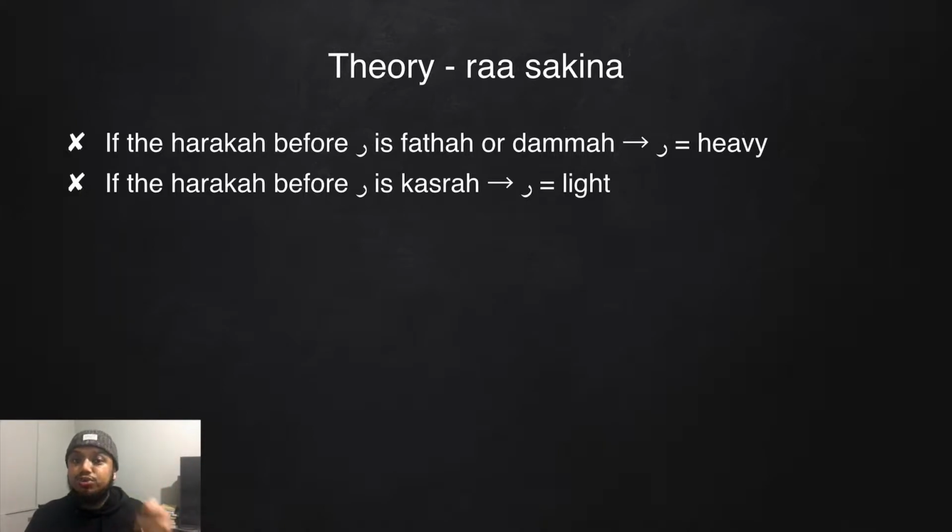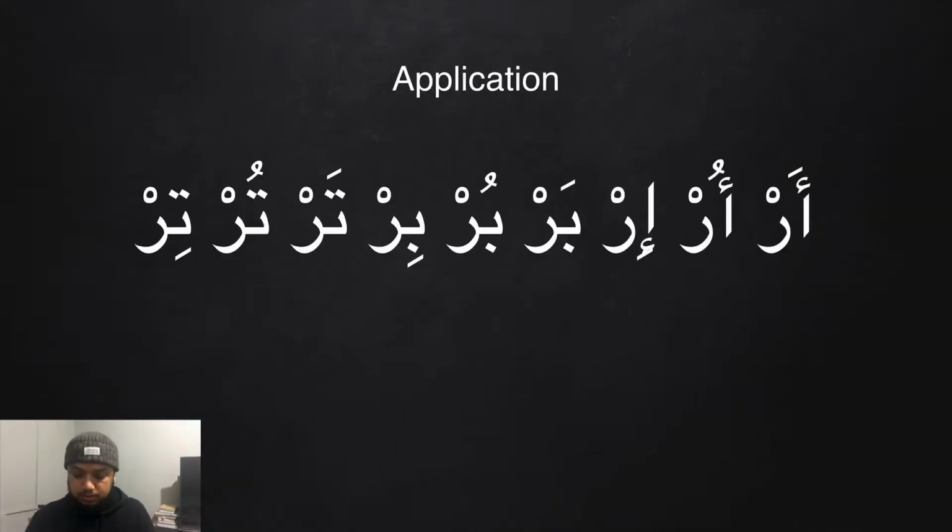If Ra has a sukoon on it, if Ra is sakina, then we look at the letter before. If the letter before has a fatha or a dhamma, then the Ra is full. If the letter before has a kasra, then the Ra is light. So let's have a look. Here we have Ra, and the Ra is sakina. So that means we look at the haraka before. The haraka before is a fatha. So this means that the Ra will be full mouth.